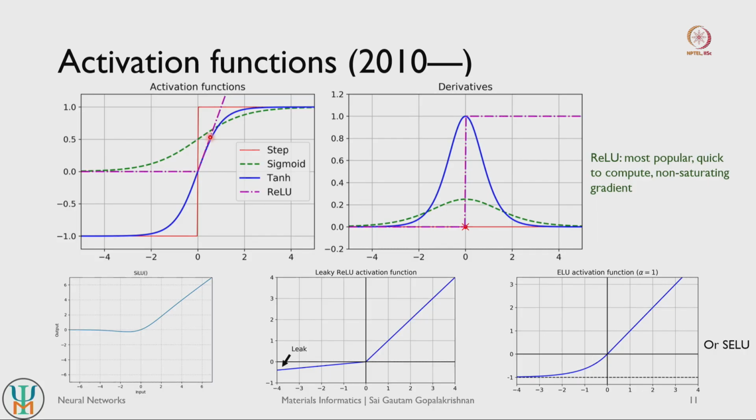So the actual output depends on the net input value. It does not just output 1, it outputs some kind of a linear function of your weighted input, right. So this is an example of ReLU. For all of these functions you can visualize the corresponding derivatives here, right, and see how the derivatives are actually varying. You see that for the tanh function you have an exploding gradient at 0 here, right.